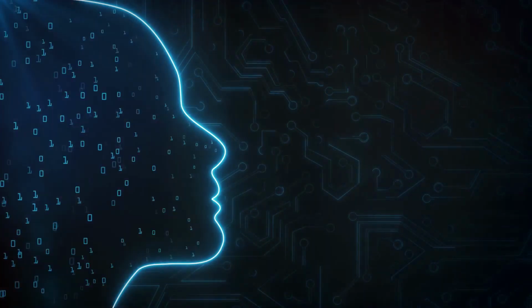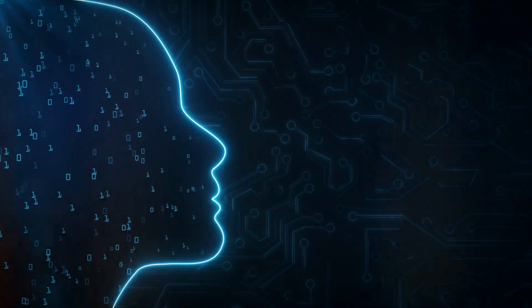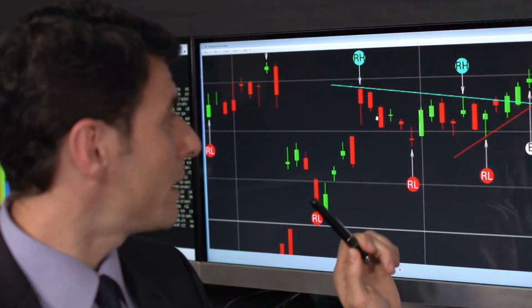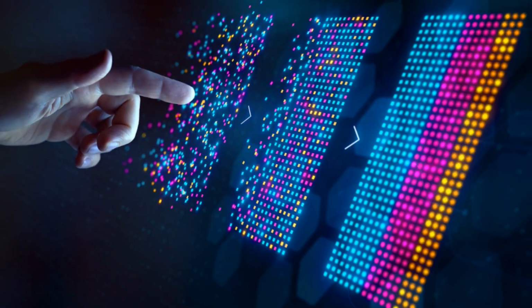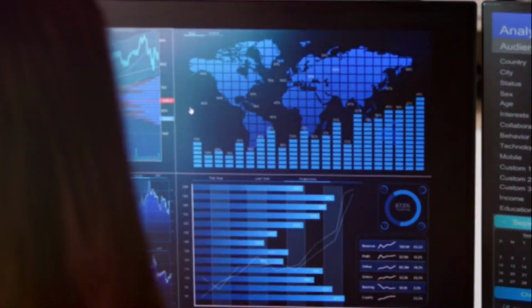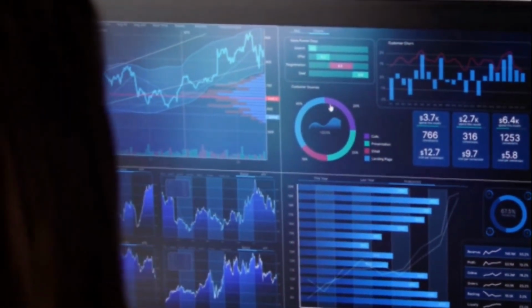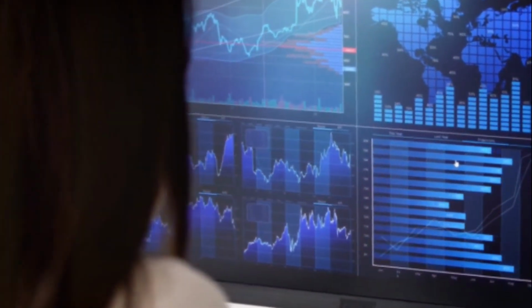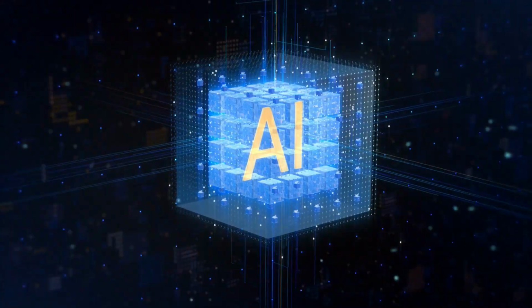This could mean turning text into numerical data, or categorizing images, or even breaking down complex information into simpler, more manageable pieces. Once our data is clean and in the right format, it's time for the analysis. Here, sophisticated algorithms step in, sifting through the data, looking for patterns, trends, and correlations. They're searching for the gold nuggets in our data mine. When they find these insights, they're not just raw data points anymore. They're actionable pieces of information. They can help us make predictions, make decisions, or even understand complex phenomena.